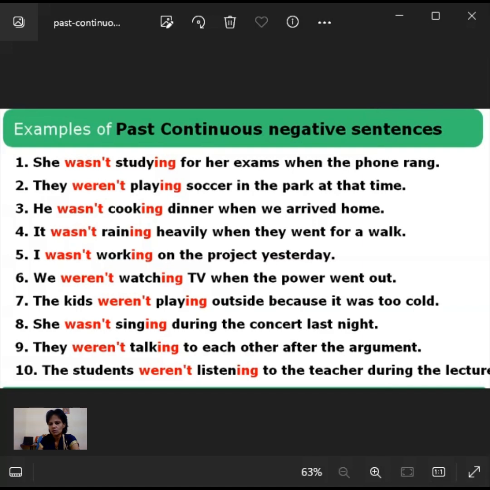He's asking about this person with this person. Was he cooking dinner when you arrived home? He's asking the opposite person, when you went to their home, at that time whether he was cooking dinner or what. That is what it means.